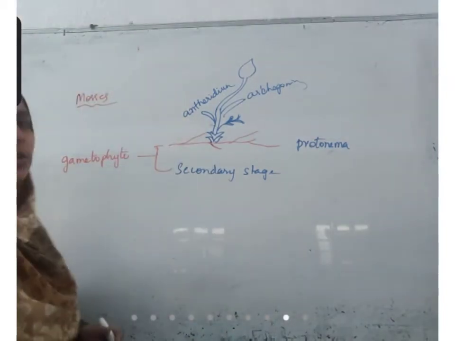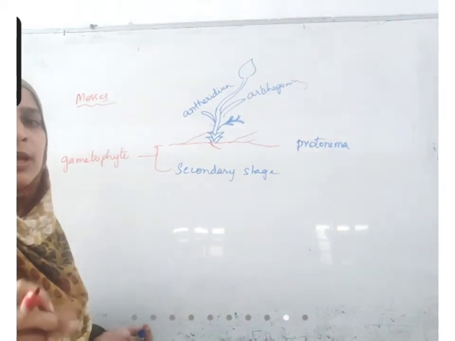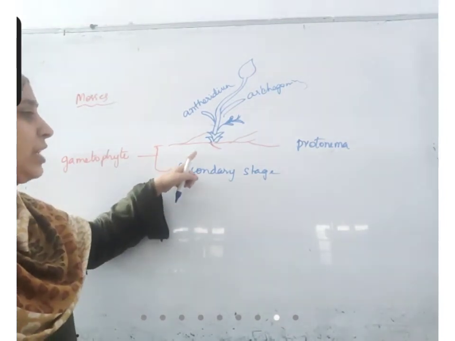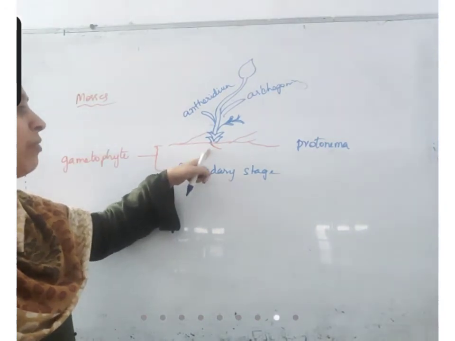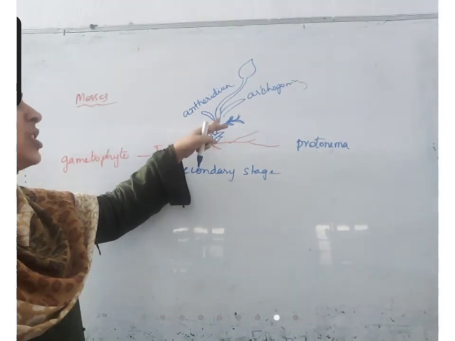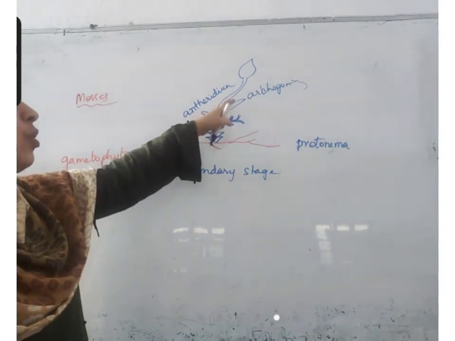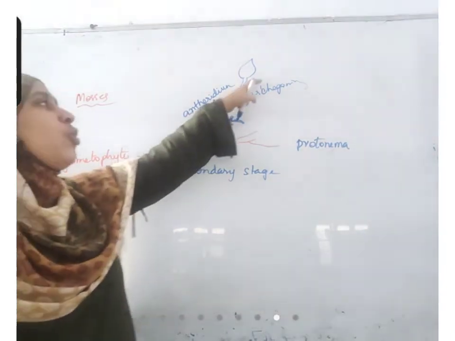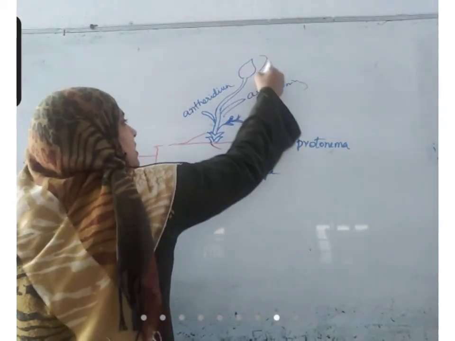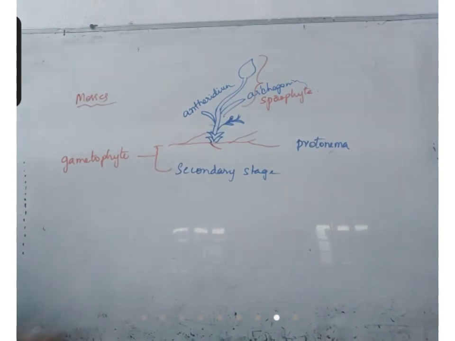In case of liverwort, the total gametophyte stage is one only. There is no difference. From the beginning, the structure is the same. But in case of mosses, the structure is different. In the initial stage, called protonema, a filament is formed. In later stages, we can see the development of small leaf-like structures. Archegonium and antheridium will develop. After fusion takes place over the gametophyte, the sporophyte will develop over this. So this part is the sporophyte. Sporophyte grows over the gametophyte only, here also.